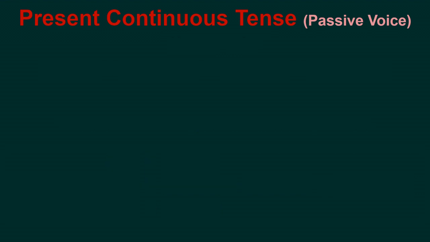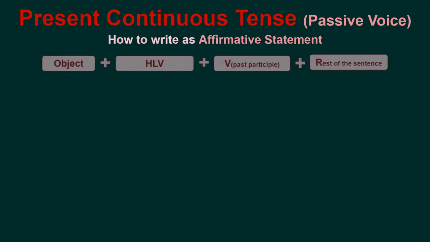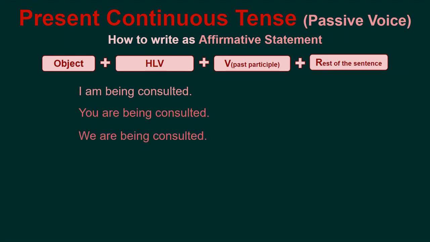Present continuous tense, passive voice. How to write as an affirmative statement: object, helping verb, verb in past participle, rest of the sentence. I am being consulted. You are being consulted. We are being consulted. They are being consulted. He is being consulted. She is being consulted. It is being consulted.